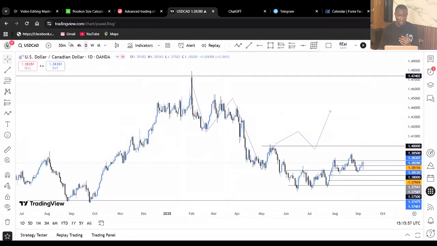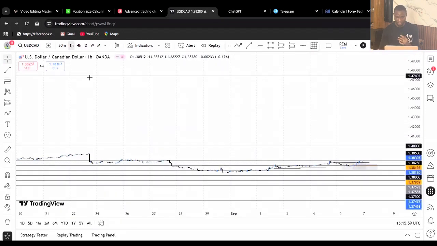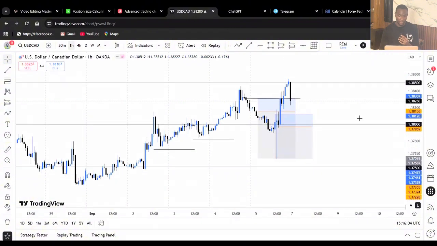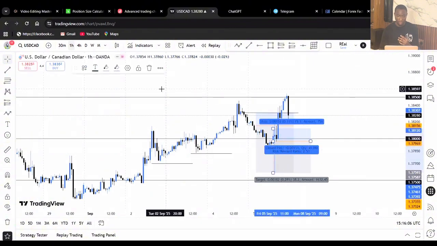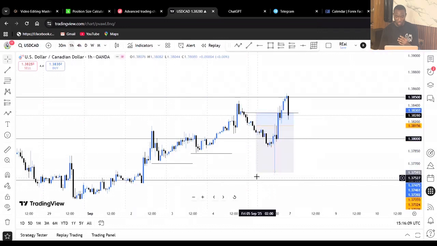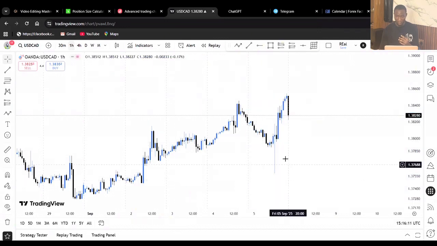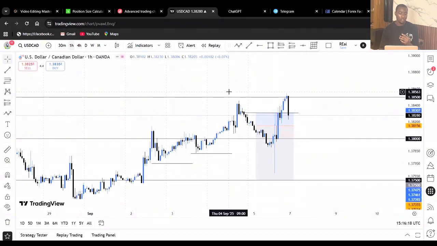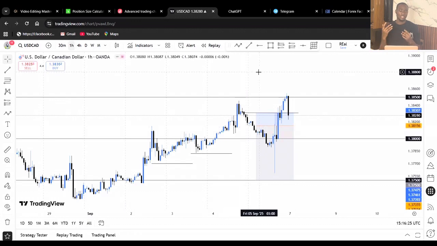So now let me take you to the 1 hour time frame on which we executed this trade. I actually took this trade and I was already in profit before the news release came out. My target for this trade was 1:4. So now we have two favoring the overall direction and we have one that may likely go against. When the news eventually came out, the unemployment change was higher than the previous.